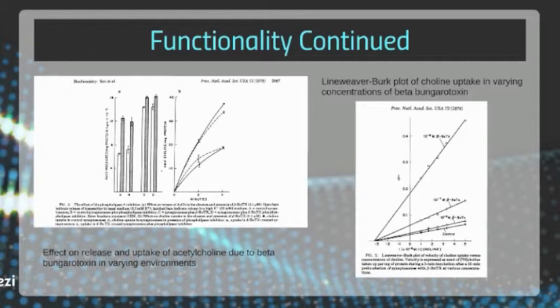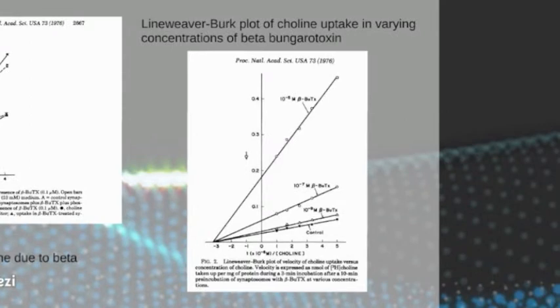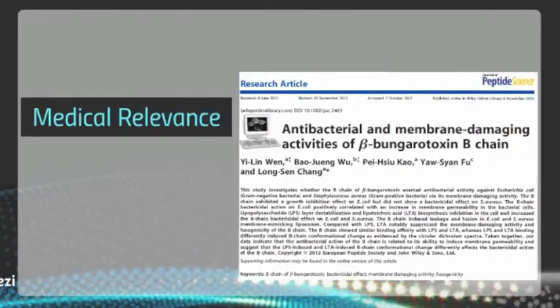Once reaching the presynaptic membrane, the Kunitz domain binds to the channel receptor. Substrate binding displaces trypsin 19, flipping it into the membrane, where it provides a hydrophobic anchor. Fatty acids, released upon phospholipid hydrolysis, increase the anionic composition of the membrane, enhancing beta-bungarotoxin's nonspecific electrostatic affinity. Extensive phospholipid hydrolysis interferes with neurotransmitter release, resulting in blockage of neurotransmission. This Lineweaver-Burk plot shows a dramatic decrease in choline uptake with increasing concentrations of beta-bungarotoxin.